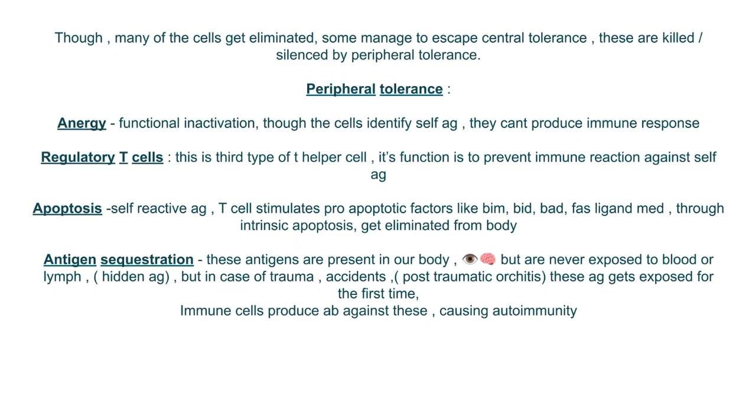The fourth mechanism is antigen sequestration. That means these are the antigens present in our body, for example in the eye or brain, but are never exposed to blood or lymph. That means hidden antigens. But in case of trauma or accidents, these antigens get exposed for the first time. Now these immune cells treat them as foreign bodies because they never got exposed to them before, right? So they treat them as foreign bodies and produce antibodies against them, causing autoimmunity. This is about immunological tolerance.